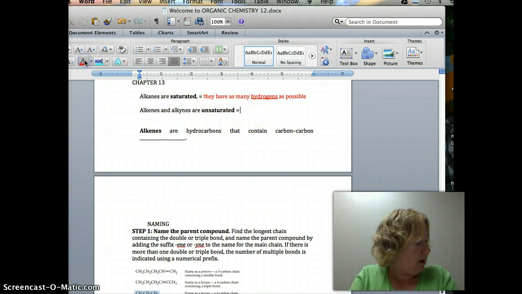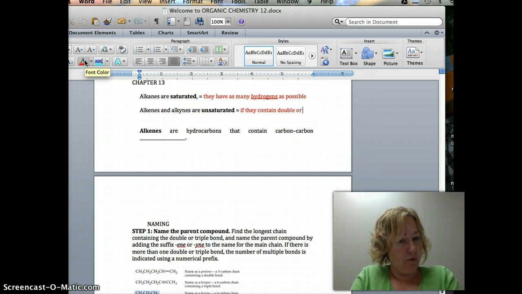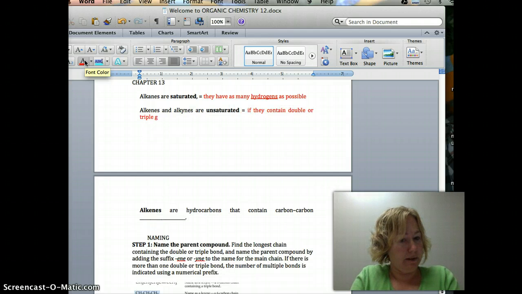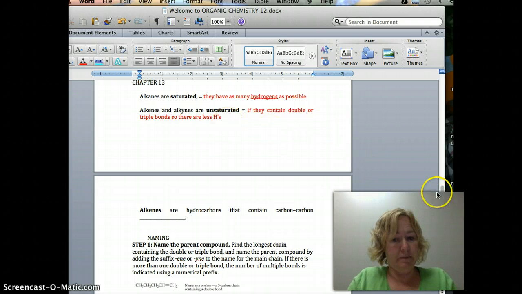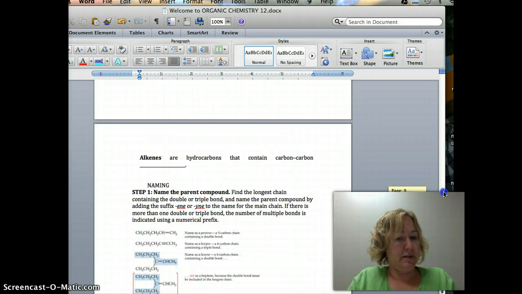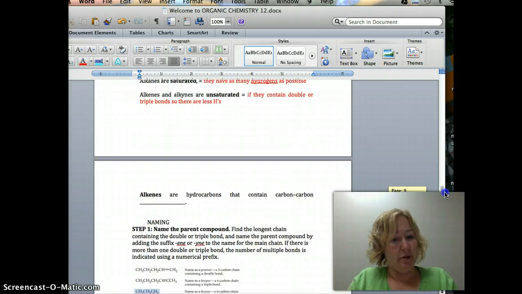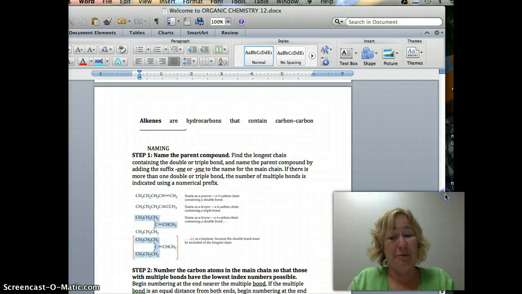Unsaturated compounds are unsaturated if they contain double or triple bonds. So there are fewer hydrogens. Okay, so that is just saturated and unsaturated. We'll talk about that more, especially when we talk about fats and digestion. We'll talk about saturated and unsaturated.